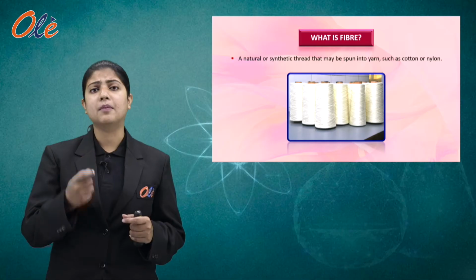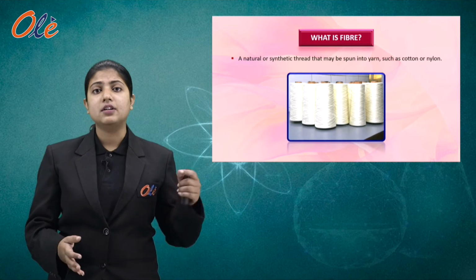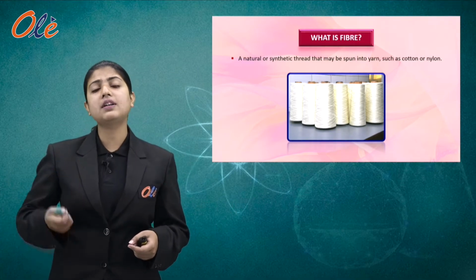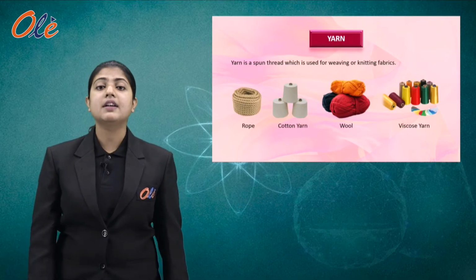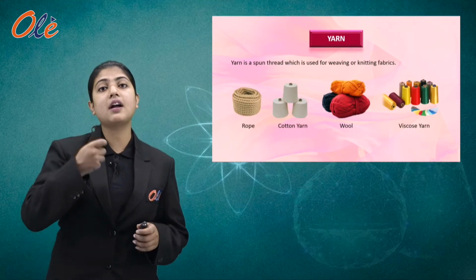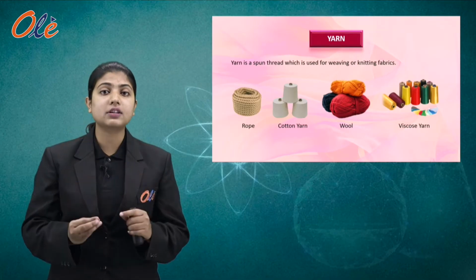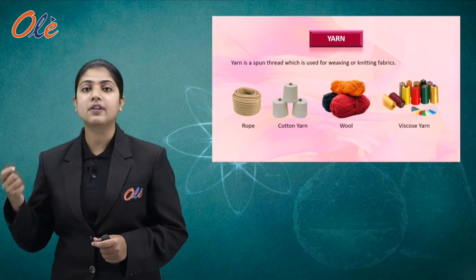Rahul asked, Mother, what is this yarn? You have said that fibers are spun into yarns. So what exactly is yarn? His mother answered that yarn is a spun thread which is used for weaving or knitting fabrics. For example, a rope is also made up of yarn. Cotton is also made up of yarn. Wool is also made up of yarn, and different types of cloth material are made up of yarns.